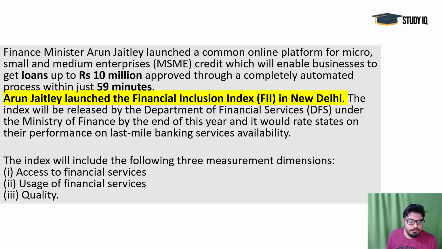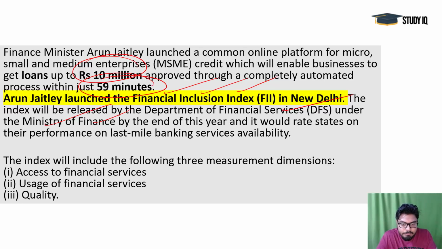So loans up to 10 million rupees, like 1 crore rupees, are approved through a completely automated process within 59 minutes. For that, this particular FII, Financial Inclusion Index, is launched in New Delhi, and it is by the Department of Financial Services under the Ministry of Finance, which is going to implement it.